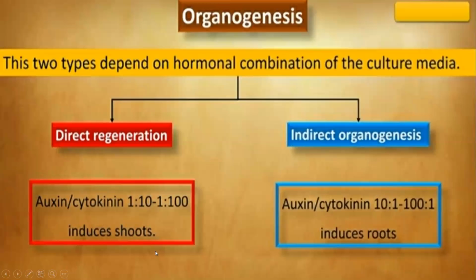And when we have to induce root formation, at that time we have to take a higher concentration of auxin as compared to the cytokinin. As is shown here, we can take 10 times more auxin than the cytokinin, or 100 times more auxin than the cytokinin.